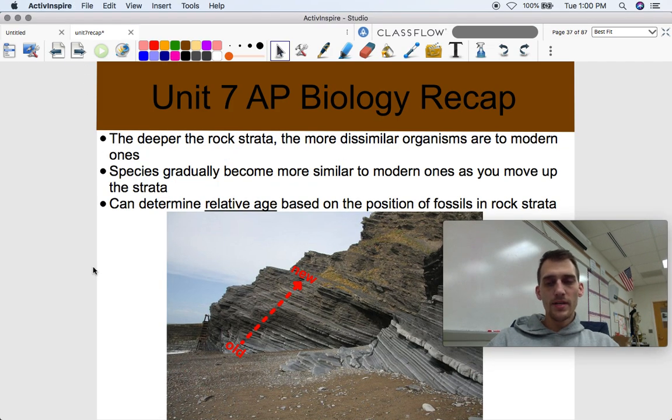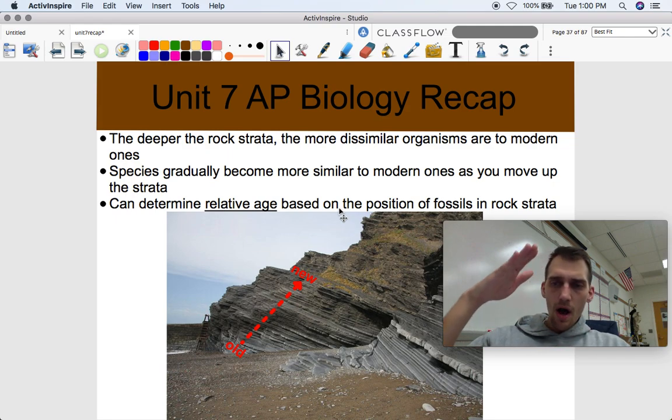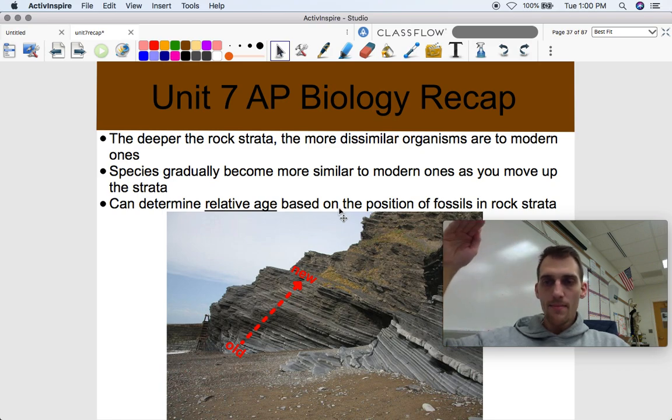What else we can find about them is what's called their relative age. We can determine how old a fossil is compared to modern day species or to other fossils. Okay, so here's what Darwin kept finding about these sedimentary rocks: the deeper you go in the layers, the more dissimilar organisms are to modern ones. The more different they are from the modern ones. But as you go up the layers, as you move forward in time, you can see them gradually becoming more similar to the ones that are extant, or the ones that exist today, the modern species. As you move up the strata, they become more similar the more you go up the rock layers.